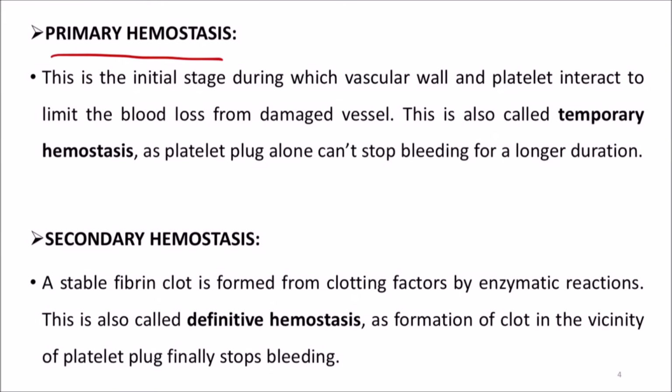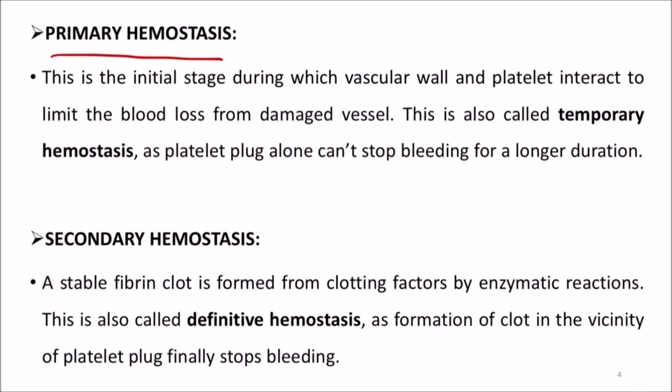What is primary hemostasis? Primary hemostasis is the initial stage during which vascular wall and platelet interact to limit the blood loss from the damaged vessel. So the role of the vascular wall and the platelets is very important here. This is also called temporary hemostasis, as the platelet plug alone can't stop bleeding for a longer duration. So temporarily a plug is formed, temporarily a clot is formed. It cannot stop bleeding for a longer duration, so it's known as temporary hemostasis.